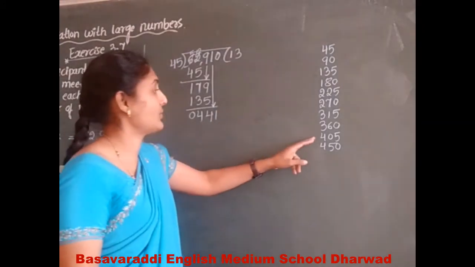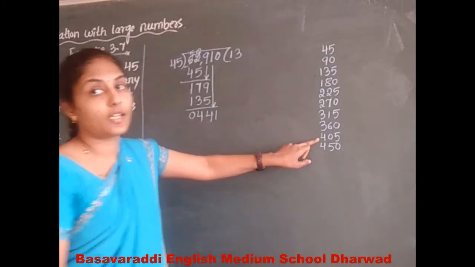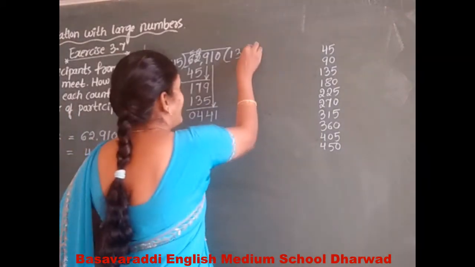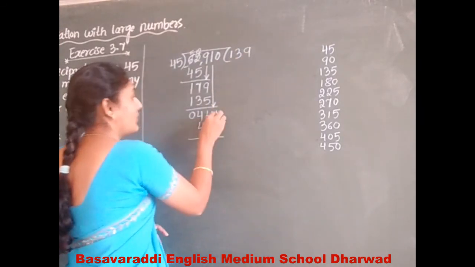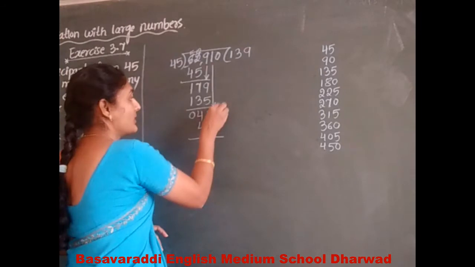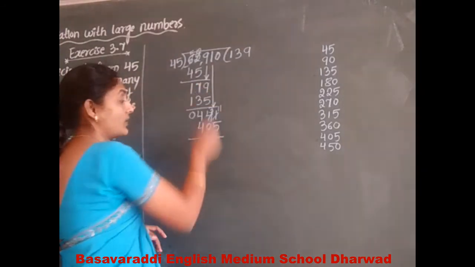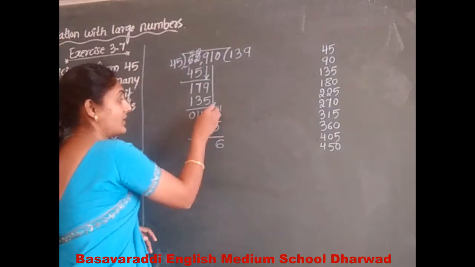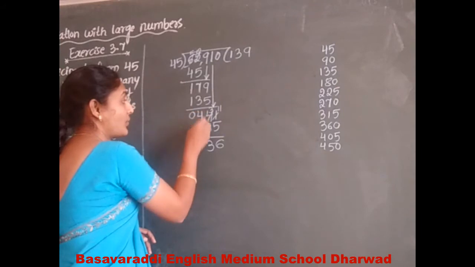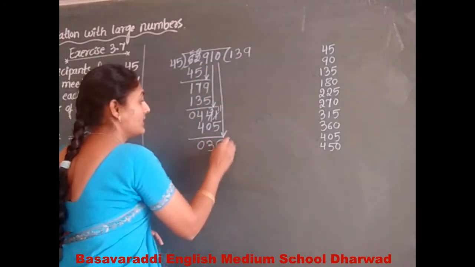The nearest to 441 is 45 nines are 405. 1 minus 5 is not possible, so it becomes 11 and the tens place decreases by 1 and becomes 3. 11 minus 5 is 6. 3 minus 0 is 3. 4 minus 4 is 0.